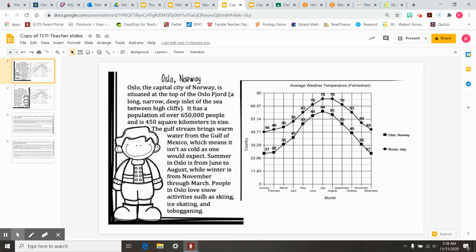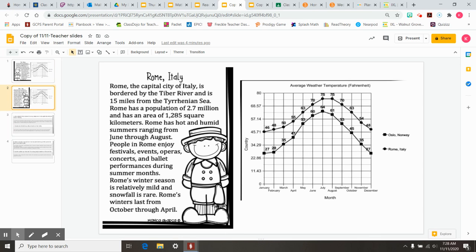So I gained a lot of information about just what Oslo, Norway is about, but it didn't give me specific information about the temperatures. It just mentioned the summer and the winter and how it's not as cold as one would expect. But using the graph, I can see a little bit more clearly how the temperatures start at 27 and go up to 64 and then back down to 27 in December. So let's take a look at Rome, Italy.